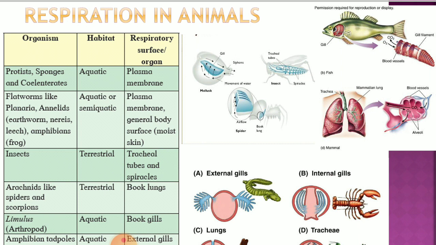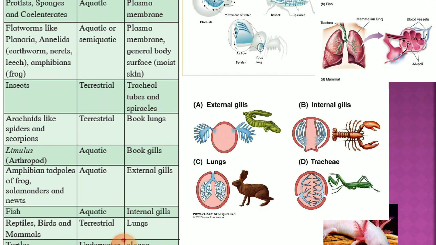Then there are certain arachnids like spiders and scorpions because they are included in a class called arachnida. Now the spider has book lungs. Why is it called book lungs? Because that respiratory surface, when you observe, looks like a pile of books, or a stack of books. Therefore it is called book lungs, and it is going to help in the exchange of gases. Now there are certain organisms which are aquatic, like Limulus, that is an arthropod. It has got book gills. So book gills are more or less arranged like book lungs.